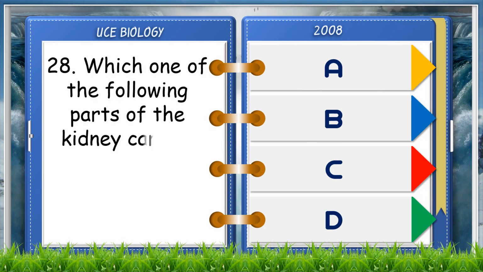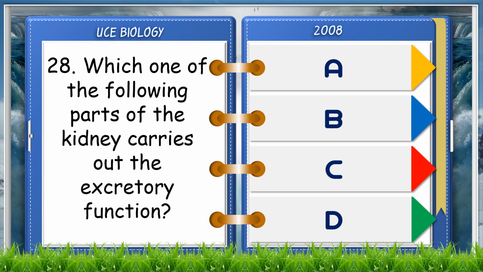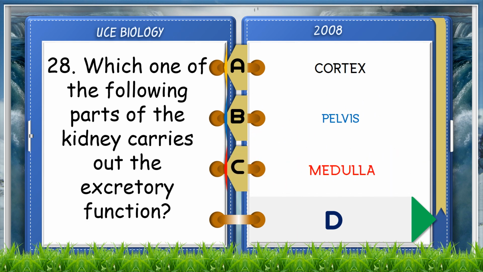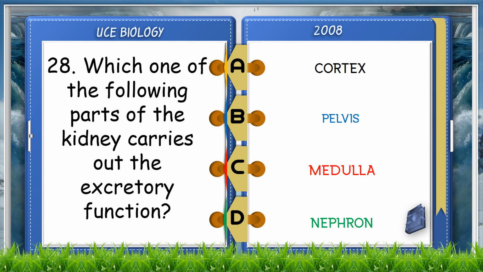Which one of the following parts of the kidney carries out the excretory function? A. Cortex, B. Pelvis, C. Medulla, D. Nephron. The answer is D, nephron.